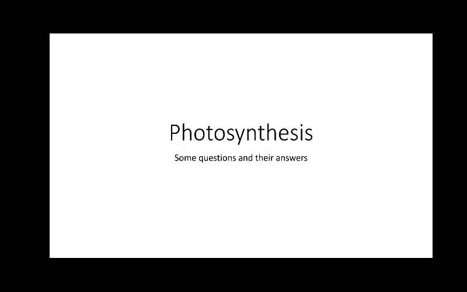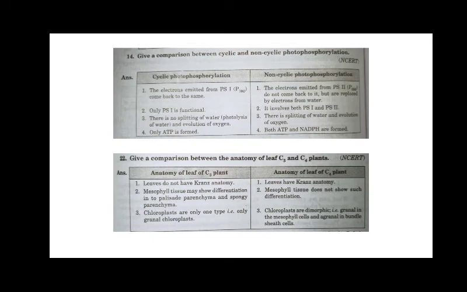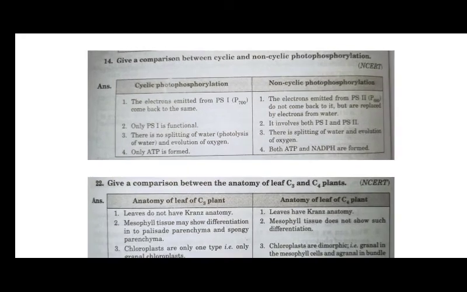Now, mostly the chapter has a lot of differentiation or comparison type questions, right? Comparison is possible in this chapter because there are so many comparative systems present. For example, the very first one, the cyclic photophosphorylation and the non-cyclic photophosphorylation. You're clear, the Z scheme pathway is the non-cyclic photophosphorylation.